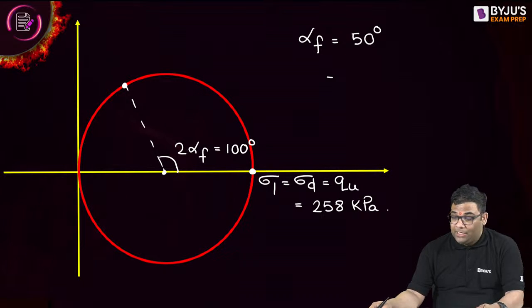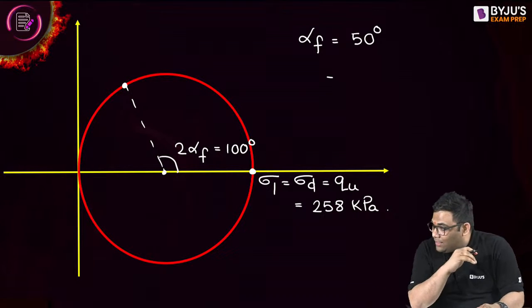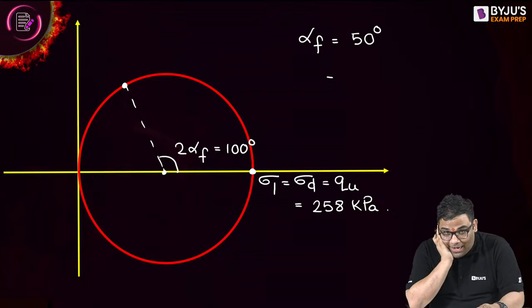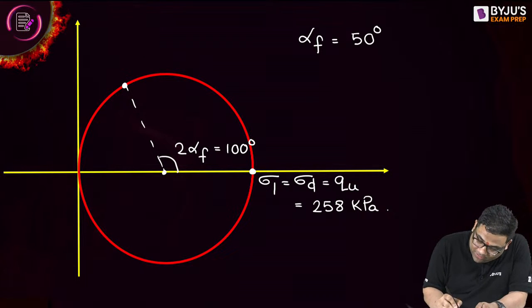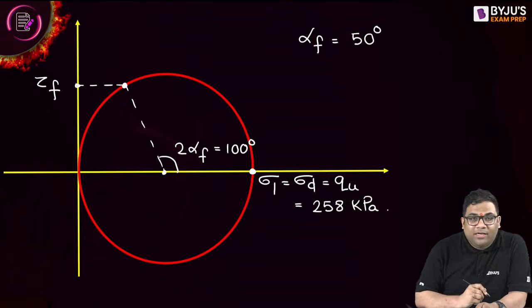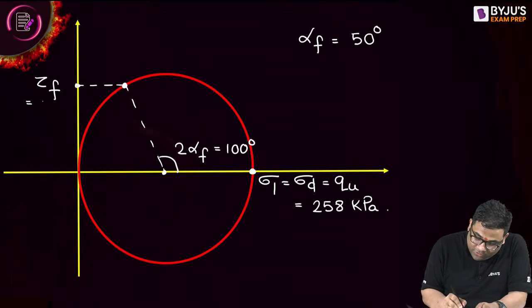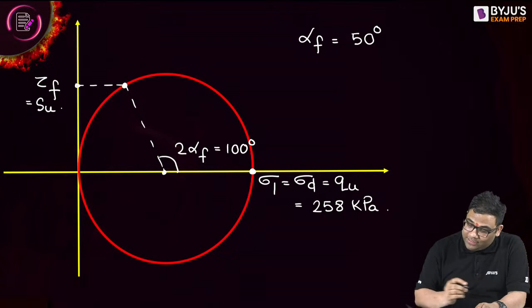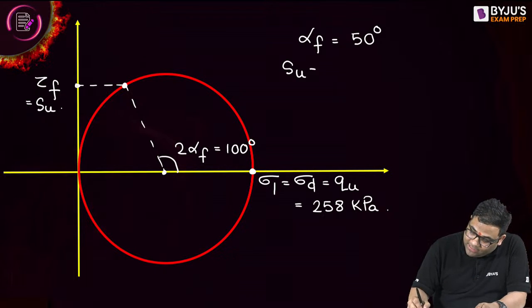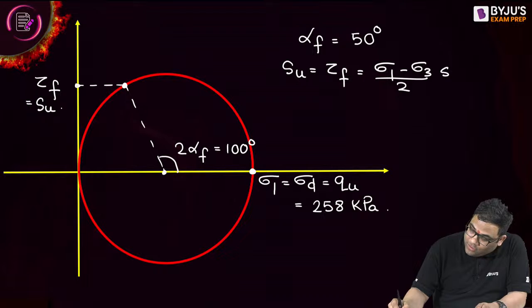This will be your failure plane stress and this will be your Cu, the shear strength. Now can you give me the shear strength, that is equal to the stress on the failure plane? That is sigma 1 minus sigma 3 by 2 sine 2 alpha F.